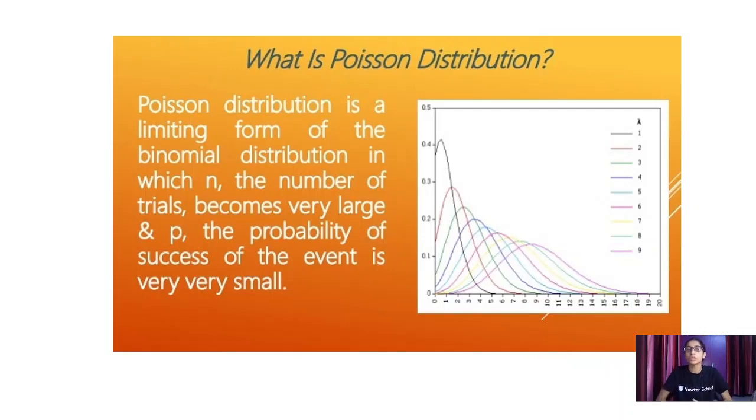Poisson distribution is just a limiting form of binomial distribution. Yesterday in my previous video we read about the binomial distribution. It is just a limiting form of the binomial distribution, where n, the number of trials, becomes very large, while a successful event remains rare.